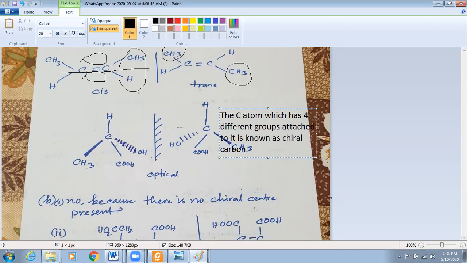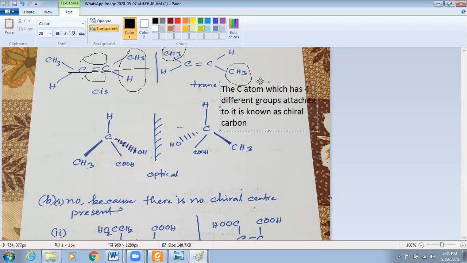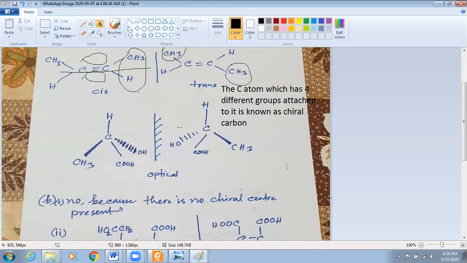Okay, chiral carbon. So you can see it, right? This is a chiral carbon. It is known as what? Chiral carbon.